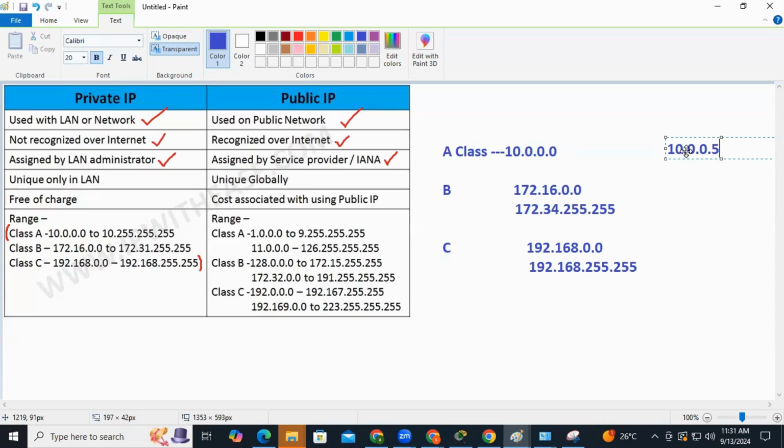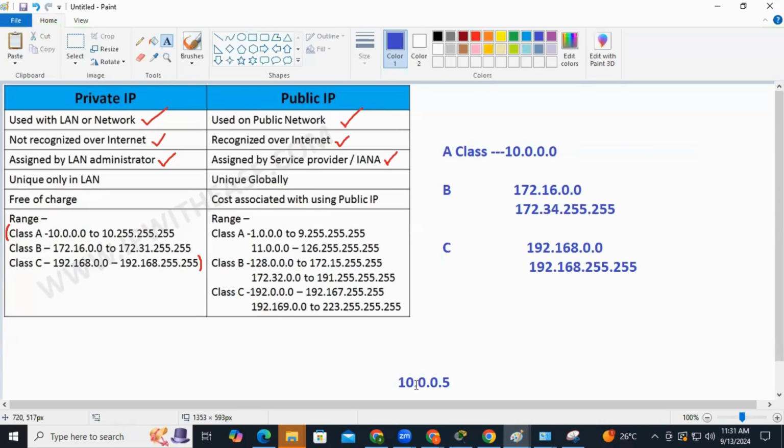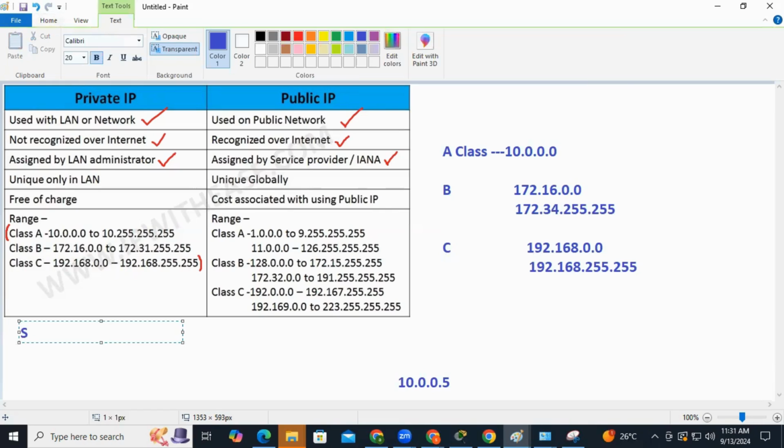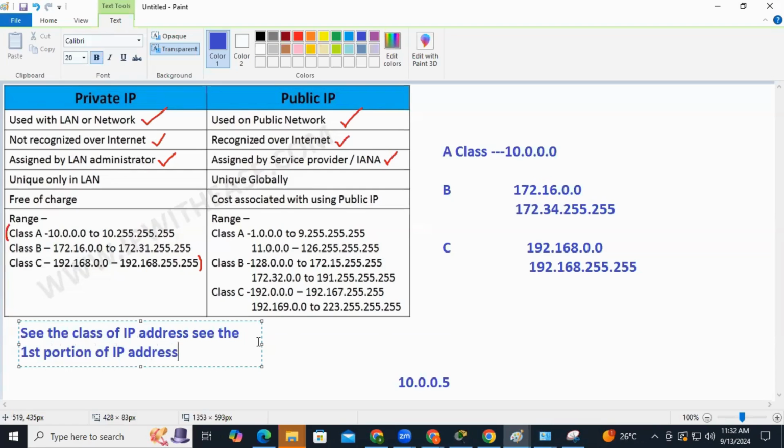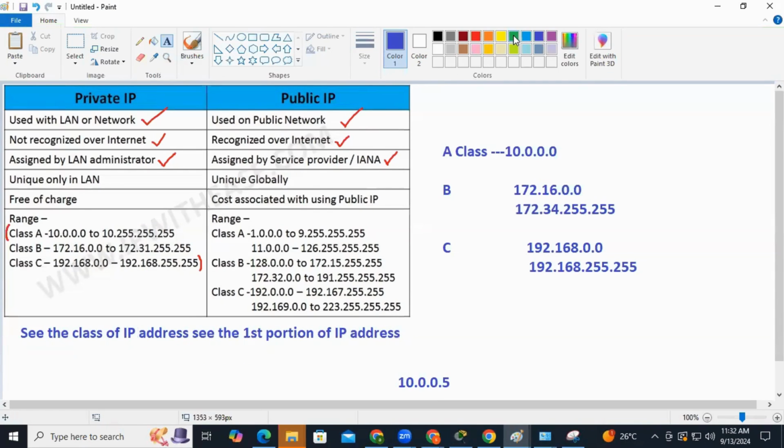Whenever you want to see the class of an IP address, the first thing you have to see is the first portion of the IP address. How many portions do we have? We have 4 portions inside it.